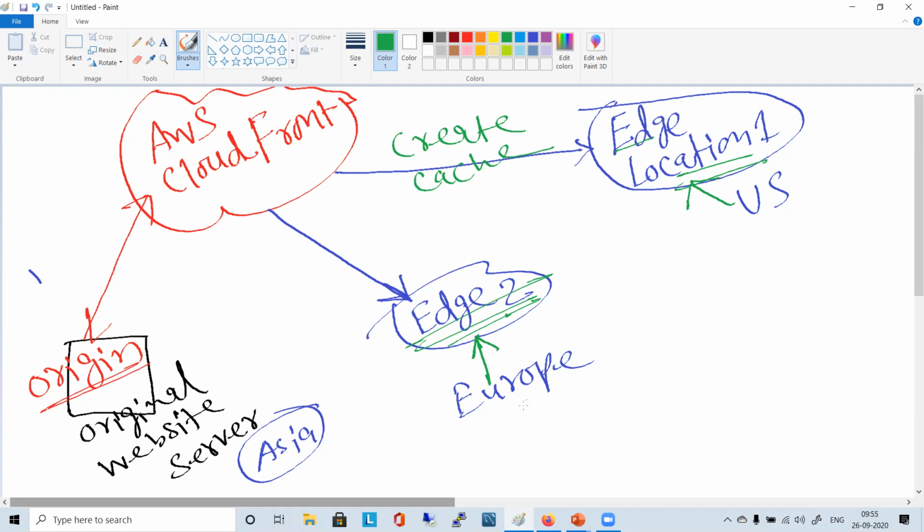So yes. What happens here, say in Europe and the US, somebody clicks on a particular link on your website, and they want to access a particular content, and that content is not there in the edge location. Now the request will go to CloudFront, and CloudFront will take it from the origin. So that will be a miss. There will be a concept of hit and miss, right?